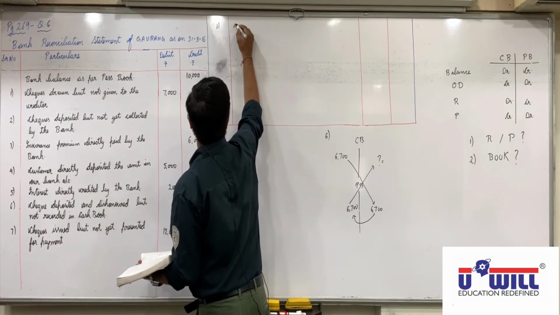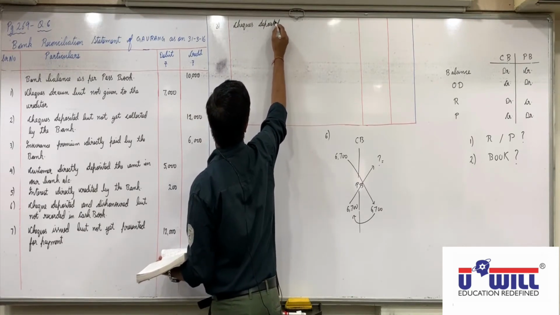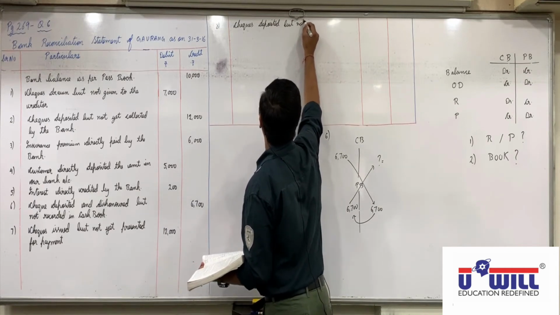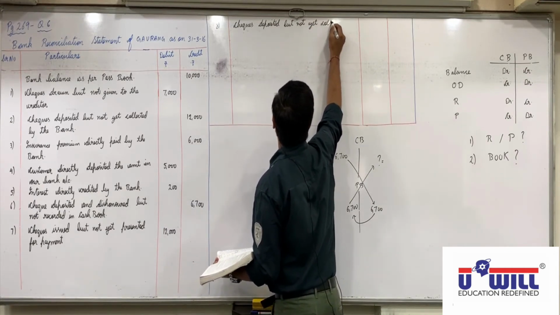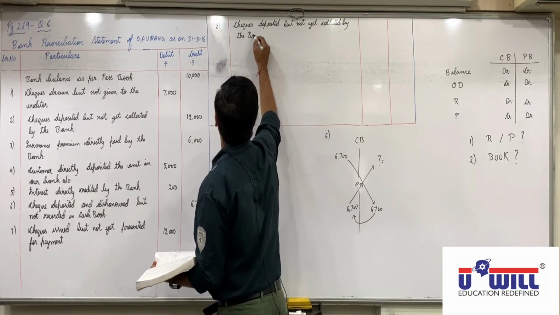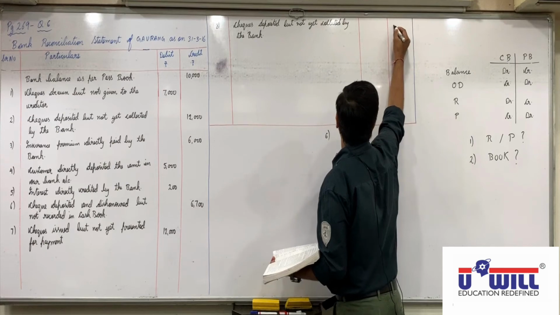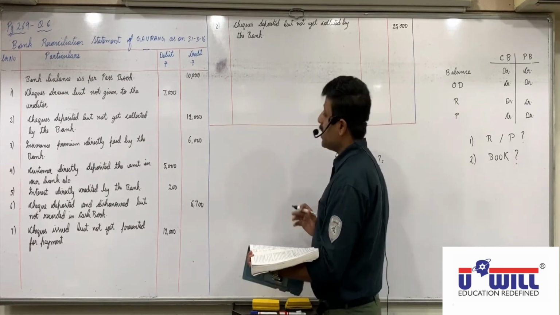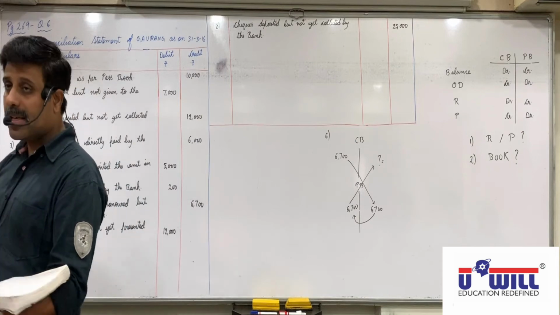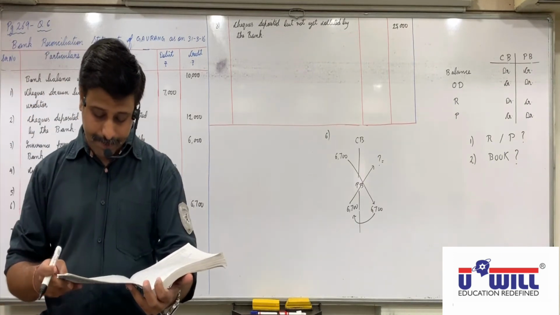So 8th reason, checks deposited but not yet collected by the bank. So 25,000 is not credited in passbook, so credited in DRS. Basically 32,000 is debited in cash book, but only 7,000 is credited in passbook. 25,000 is not credited in passbook, so credited in DRS. Any doubts with this? Next.